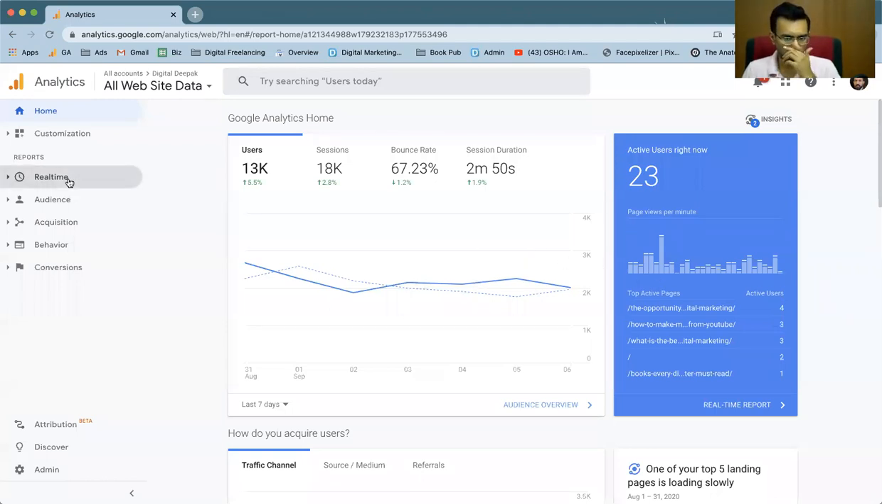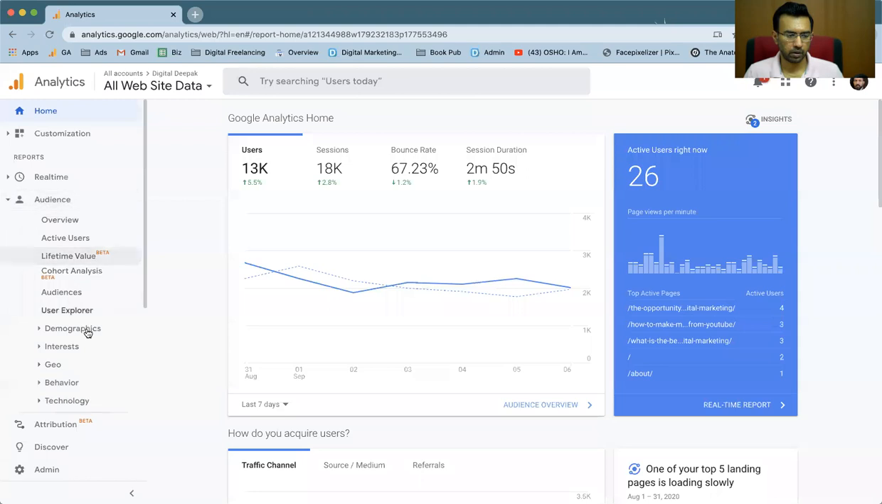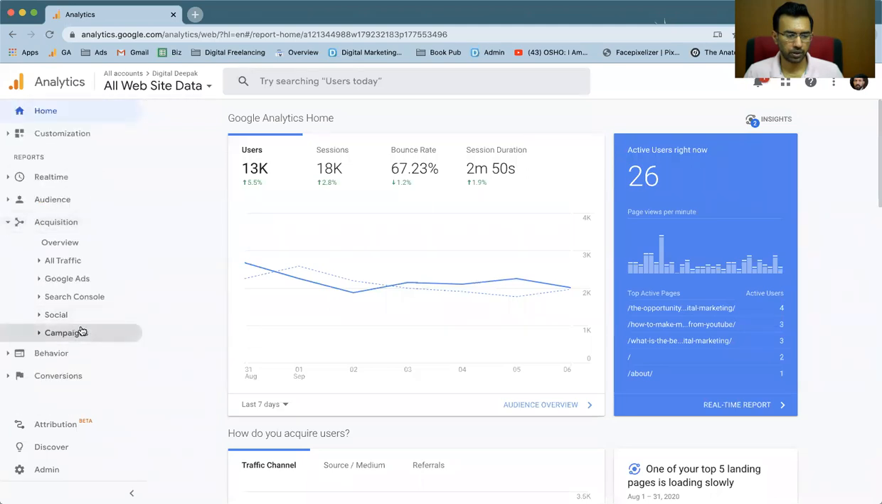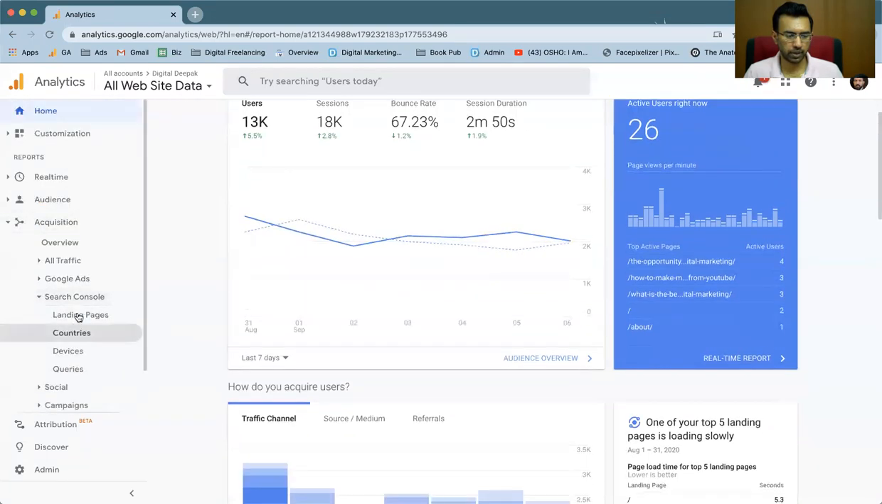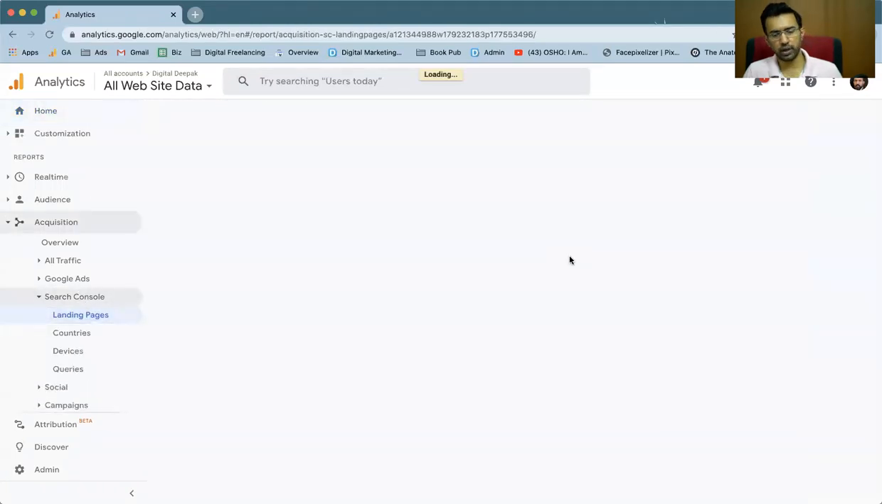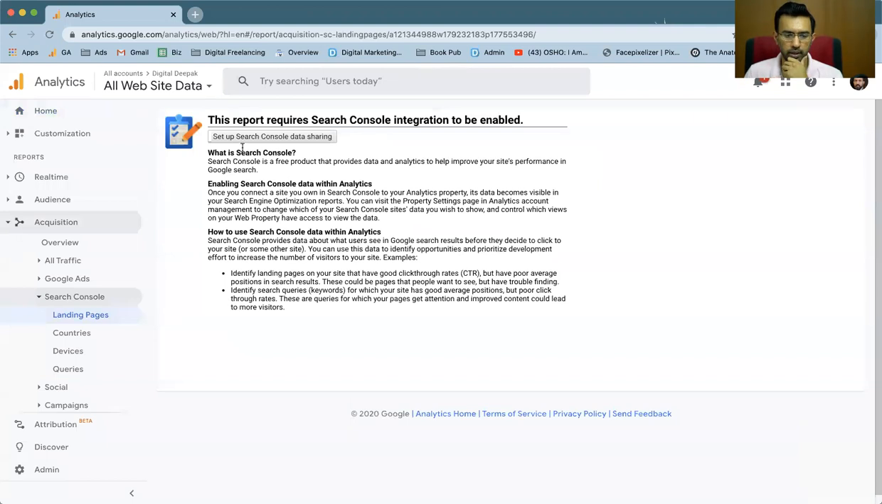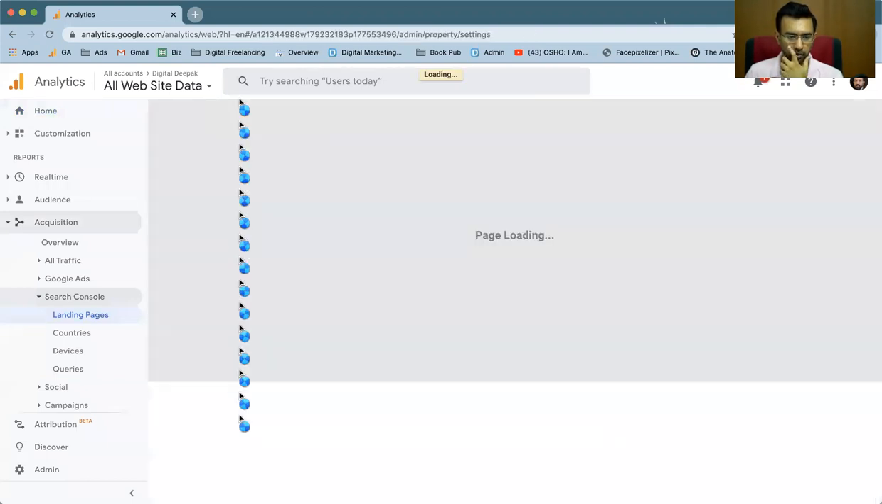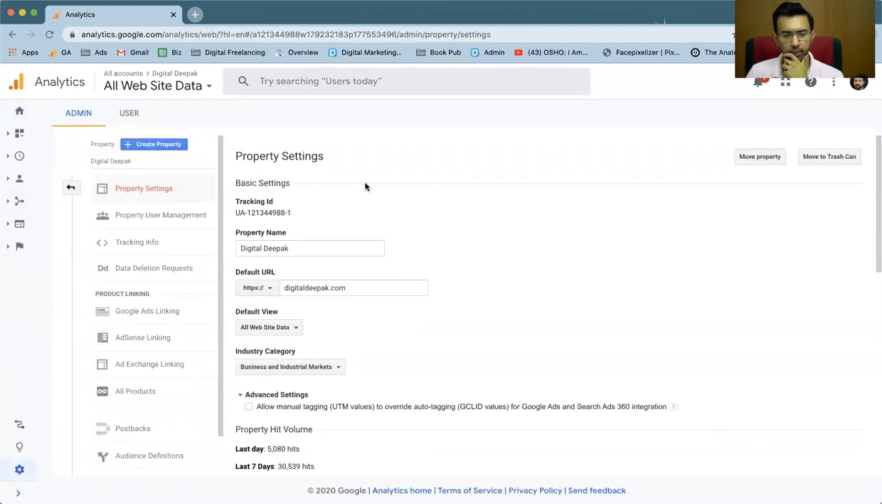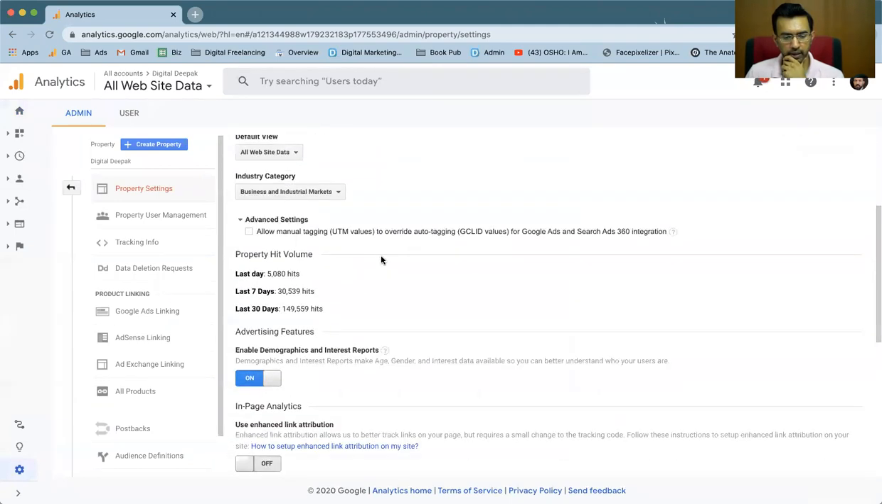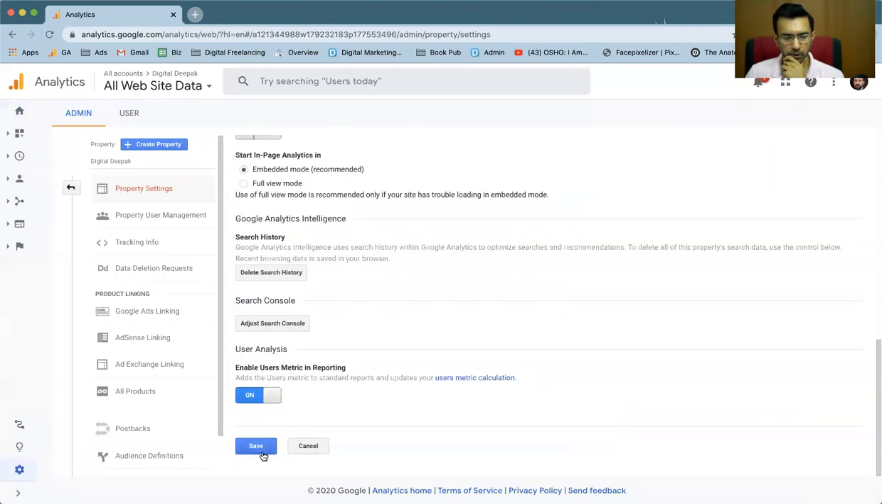And here what you can do is go inside Audience, Acquisition, and inside you have Search Console. Inside Search Console you can connect your Search Console so that you set up Search Console data sharing. If you click Search Console data sharing, you can connect your Search Console account to your Google Analytics account, and then it will get connected.